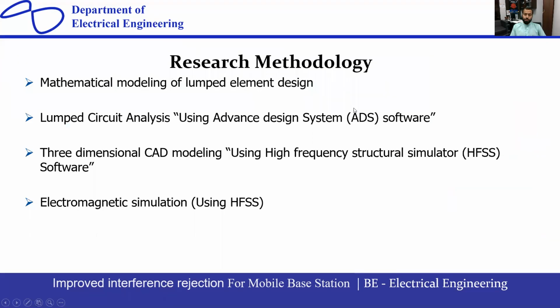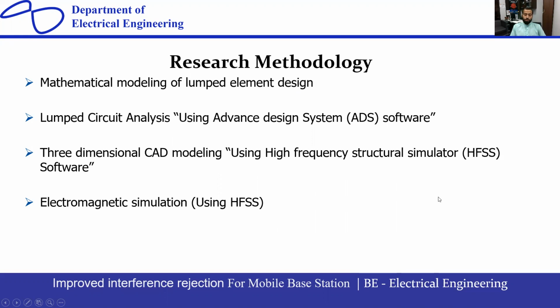Research methodology of the project. First of all, I will do mathematical modeling of lumped element design, then lumped circuit analysis using Advanced Design System (ADS) software, for the circuit I have designed for my project. Then three-dimensional CAD modeling using HFSS, High Frequency Structural Simulator software, that I have used for 3D CAD modeling and electromagnetic simulation. For this, I have used still the same HFSS software.